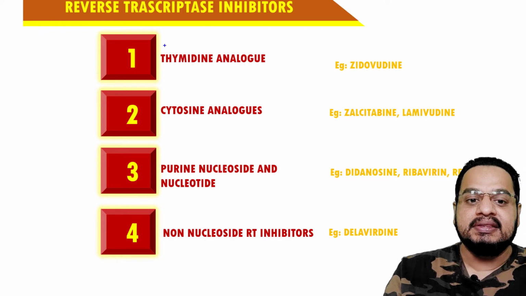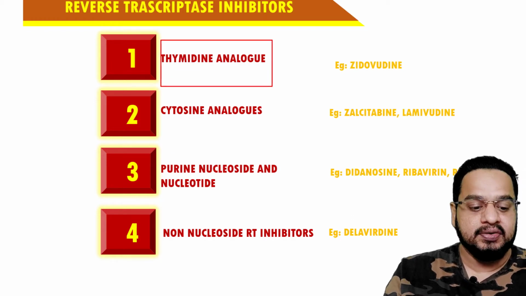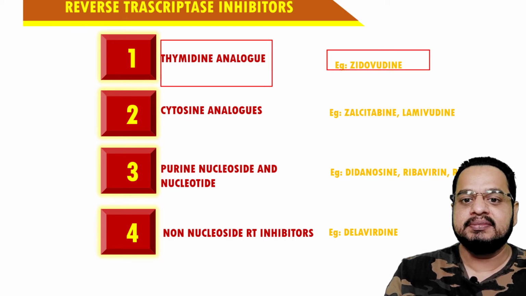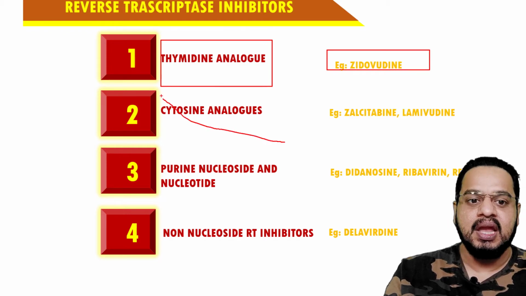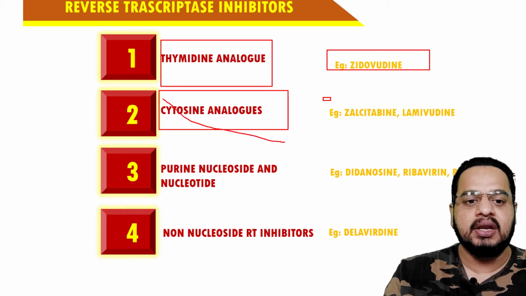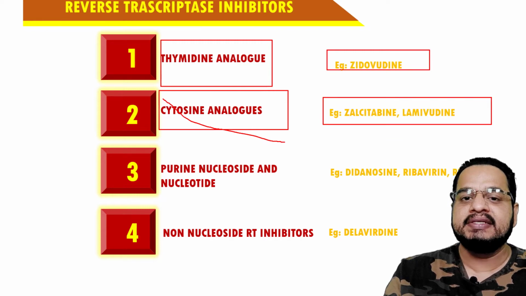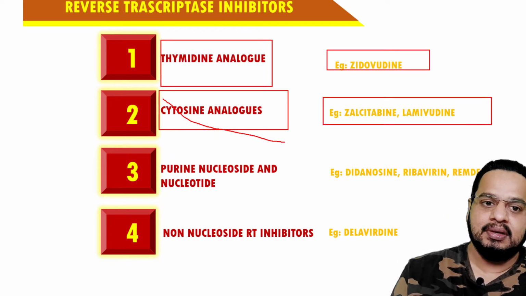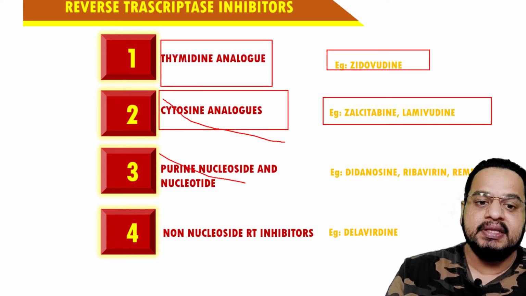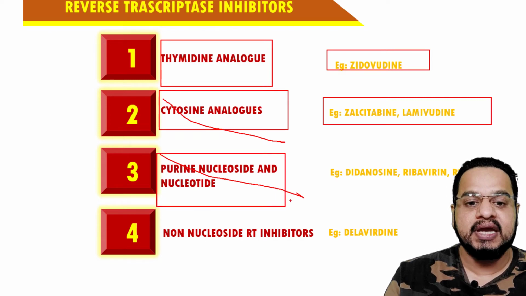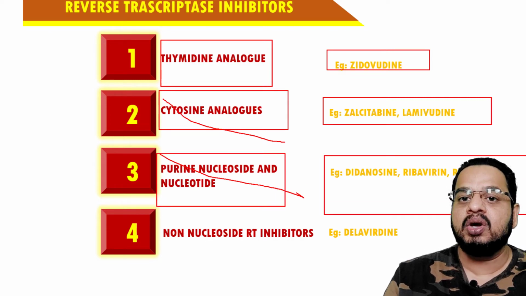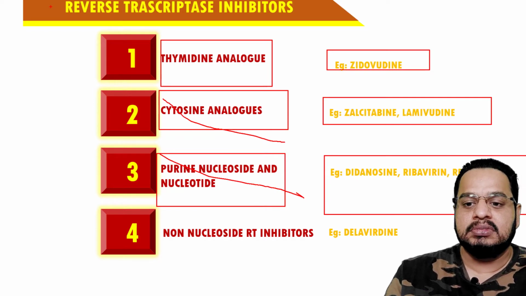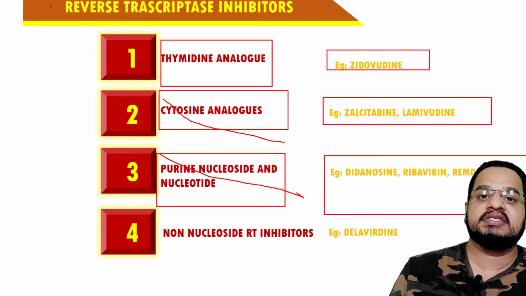Understand? In that again, one important class is the thymidine analogs. Understand? The example is zidovudine, an anti-HIV drug. Similarly, cytosine analogs. In case of cytosine analogs, examples would be zalcitabine and lamivudine. Got it? Then the purine nucleoside analogs would be didanosine; ribavirin and remdesivir you cannot include in the reverse transcriptase inhibitors.